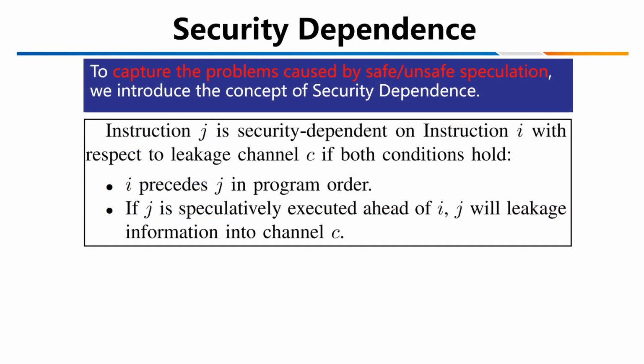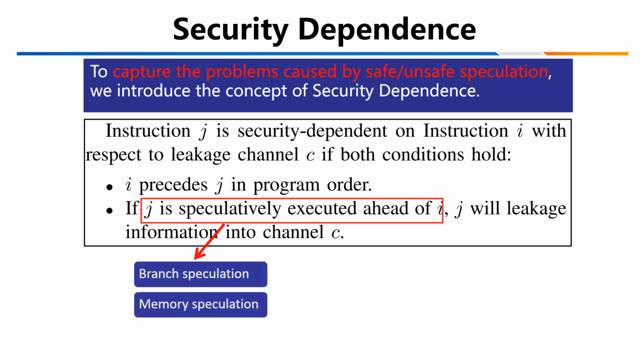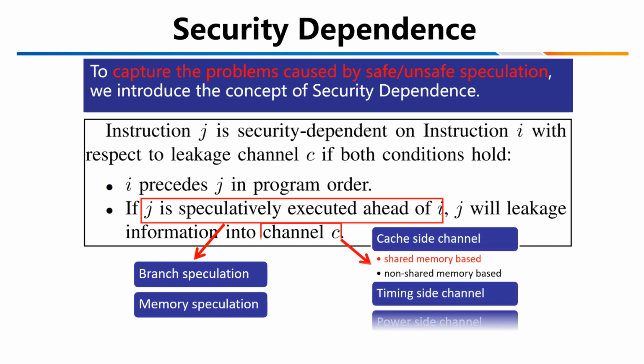To capture the problems caused by safe or unsafe speculation, we introduce the concept of security dependence. Instruction J is security dependent on instruction I, with respect to leakage channel C, if both conditions hold. I precedes J in program order. If J is speculatively executed ahead of I, it will leak information into channel C.